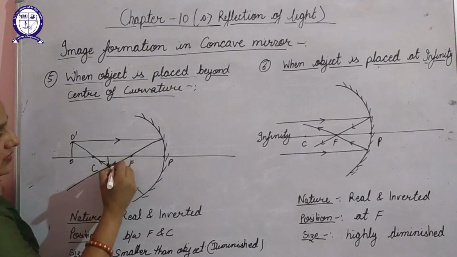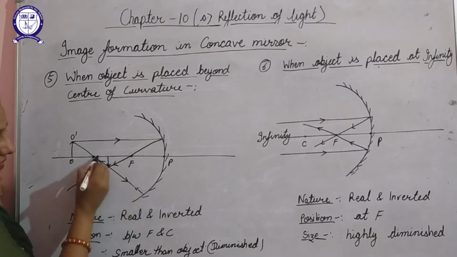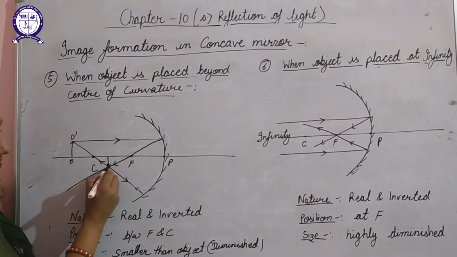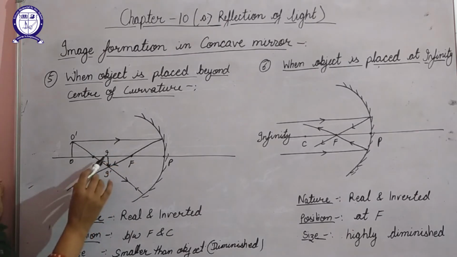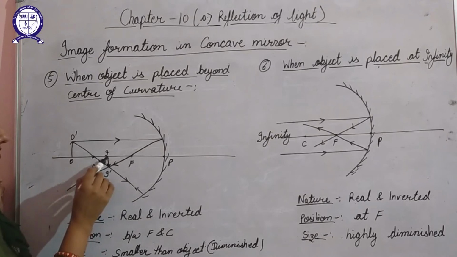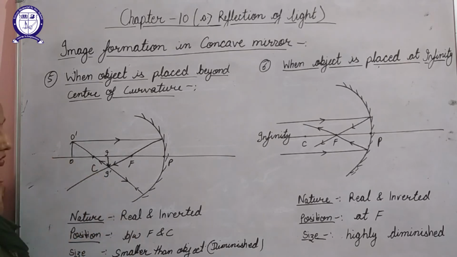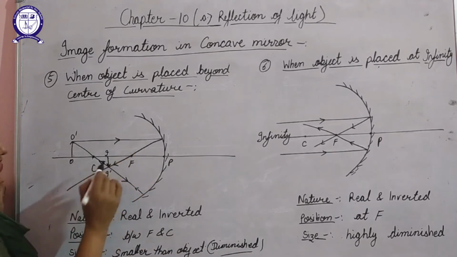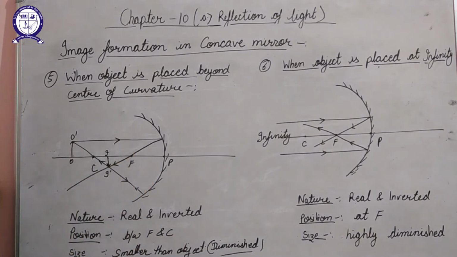Now here the reflected rays, one coming from the focus and the other going towards the center of curvature, will meet at this point. So here it is the image. The image is found between the focus and the center of curvature. The size of the image in comparison to the object is smaller, so we can say that it is diminished, and the nature is of course real and inverted.